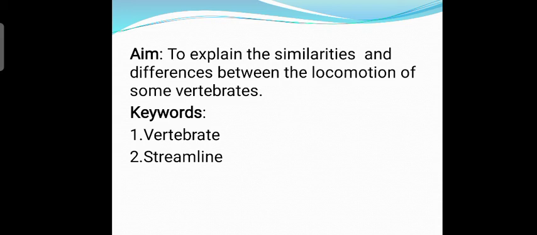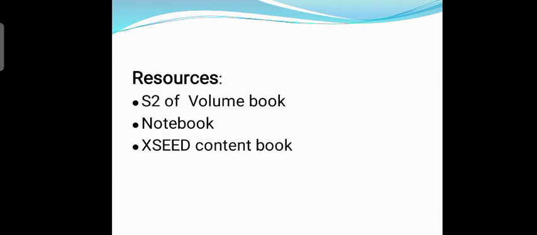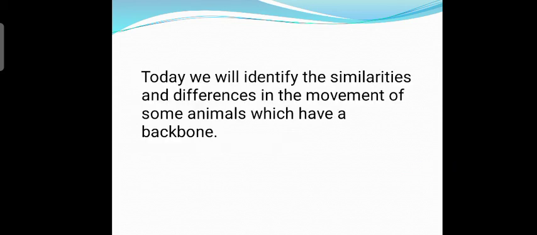So the aim of our lesson is to explain the similarities and differences between the locomotion of some vertebrates. The keywords are vertebrate and streamline. The resources required are S2 of volume book, science notebook and Exceed content book. Today we will identify the similarities and differences in the movement of some animals having backbone.